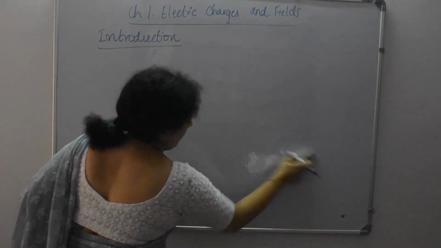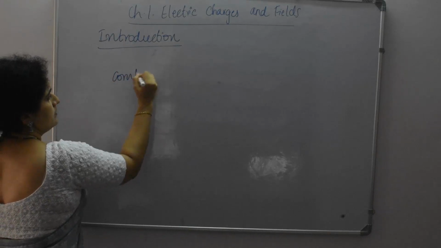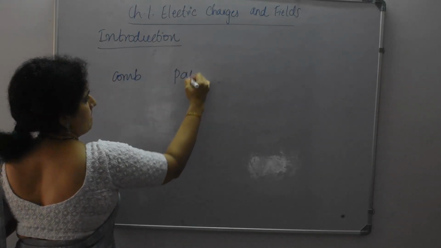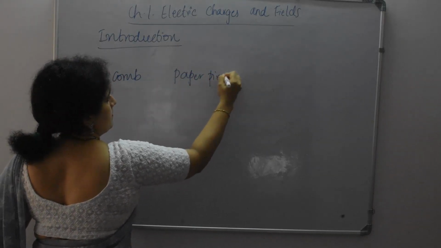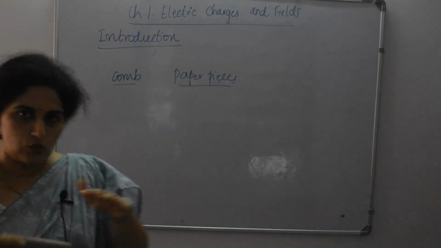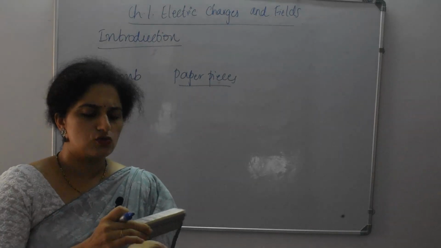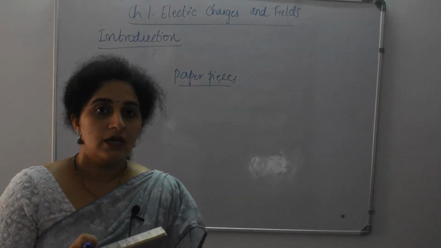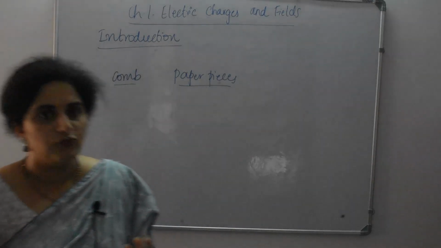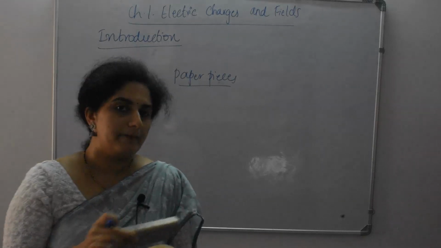when I take that example of a comb and a paper piece, you might have seen this experiment. You take a plastic comb and below that you take pieces of paper. If you just roll it on, it will not attract. Okay, just rub it on your hair, if you have oil content, then roll it over these paper pieces.